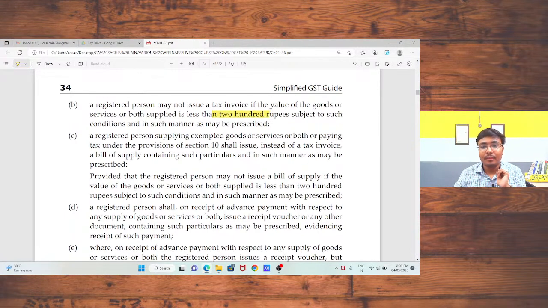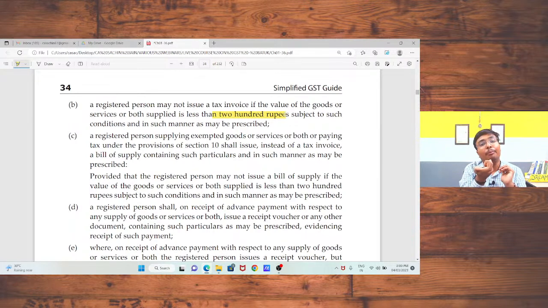Okay. Next, if I am registered as a composition taxable person or I am exempted, in that case, I need to issue the bill of supply instead of the tax invoice. I am not eligible to issue the tax invoice. I need to issue the bill of supply.